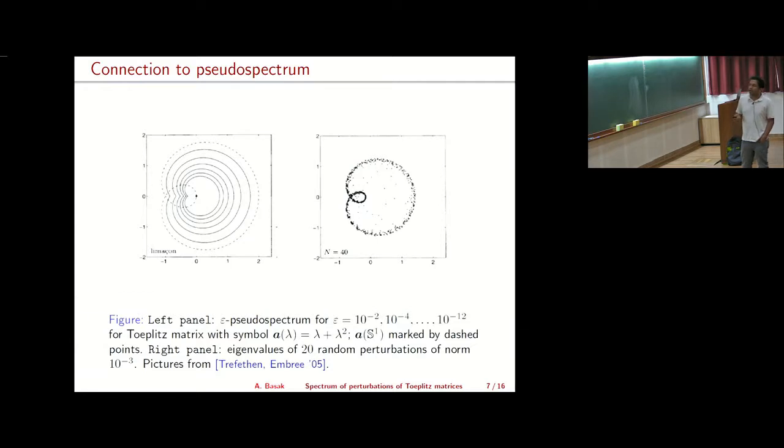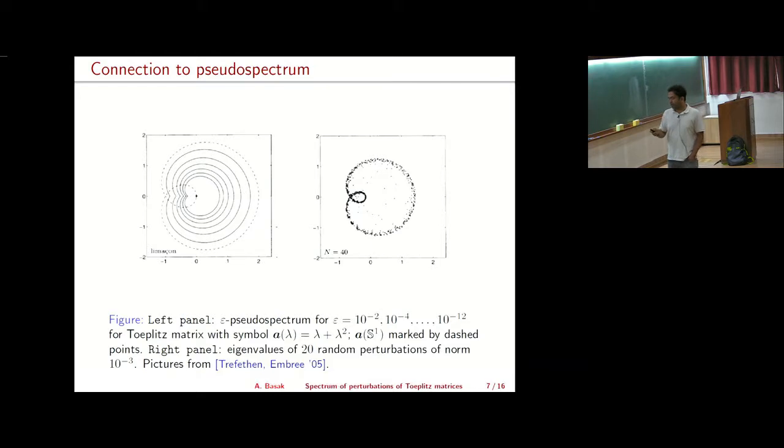On the left panel, what you see are the level sets of those pseudospectra, and they closely resemble what you get when you do a random perturbation, which is on the right. So these two different approaches are very much similar to each other.